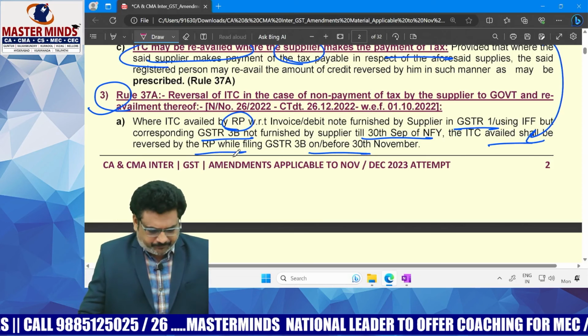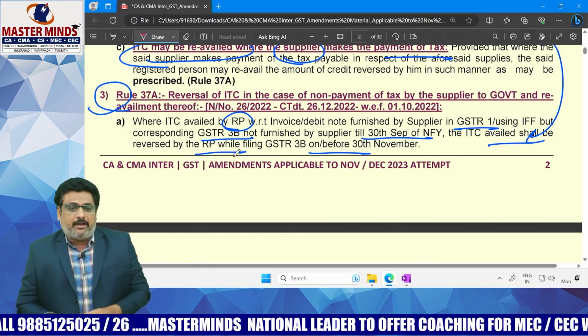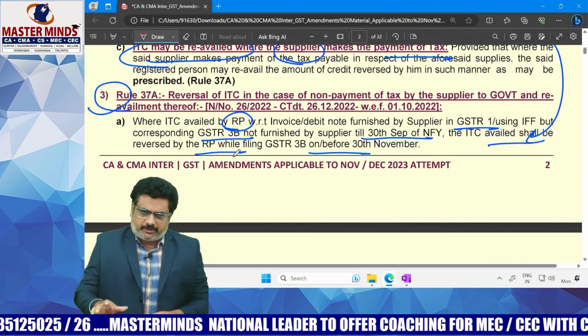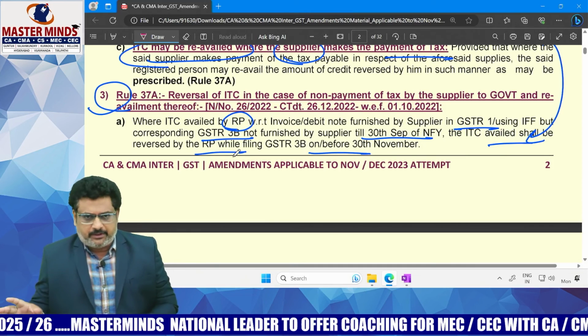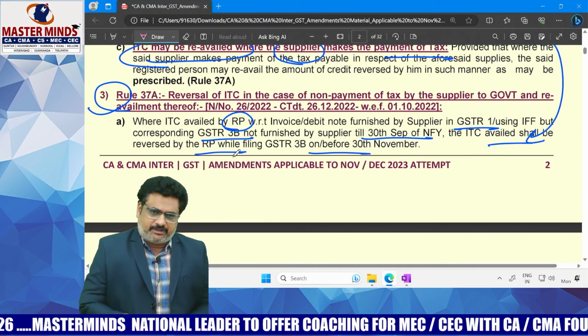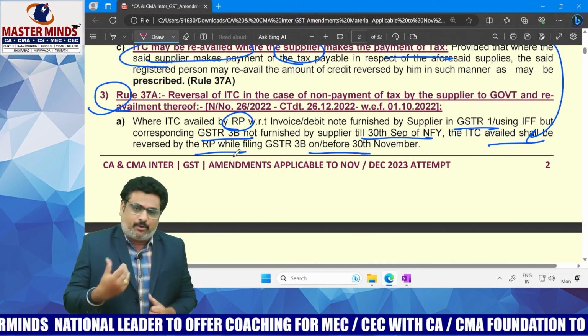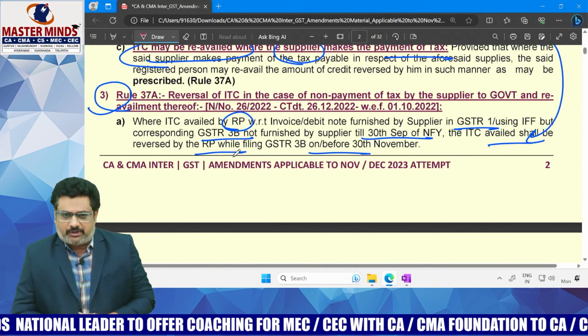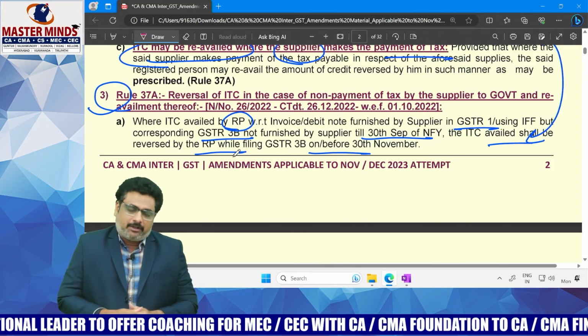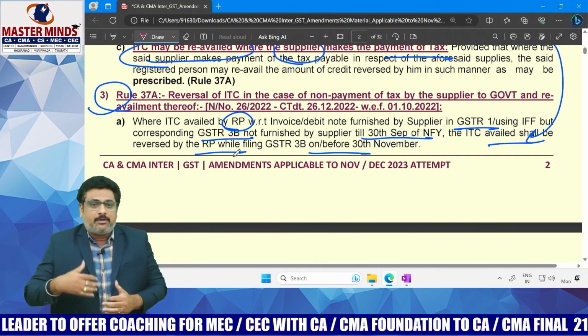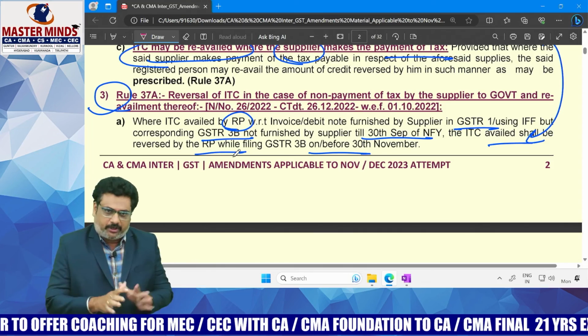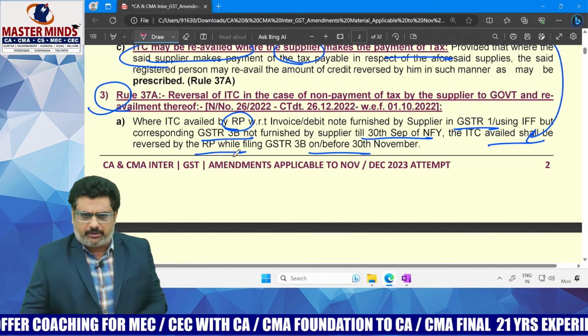And with respect to annual return late fee, these things can be asked in the exam from the November 2023 attempt, in my opinion. So please keep focus on those amendments. That means you need to revise them at least 3 to 4 times, what I told you are important. And you can read part 2 also.